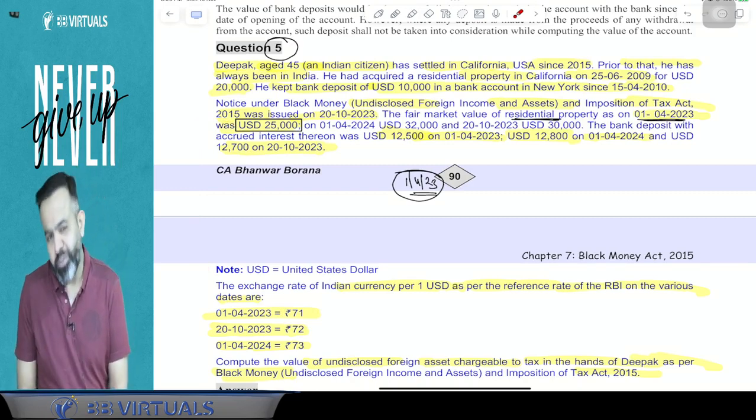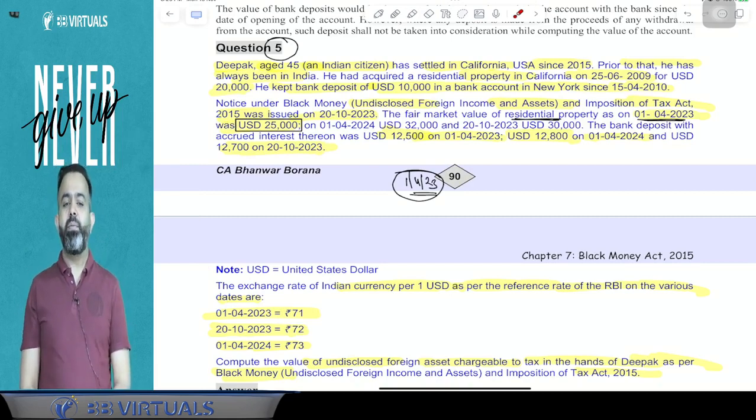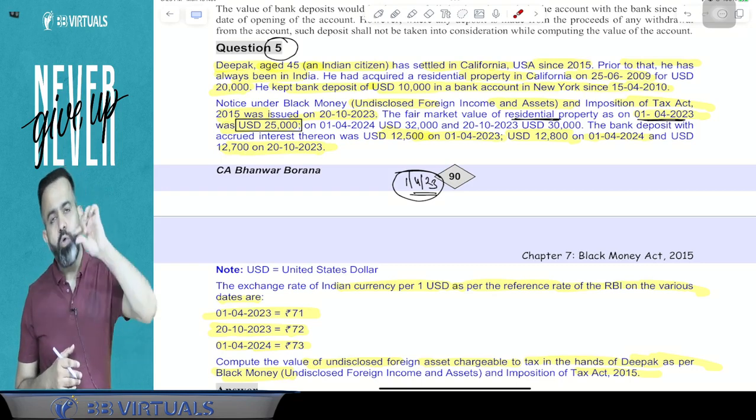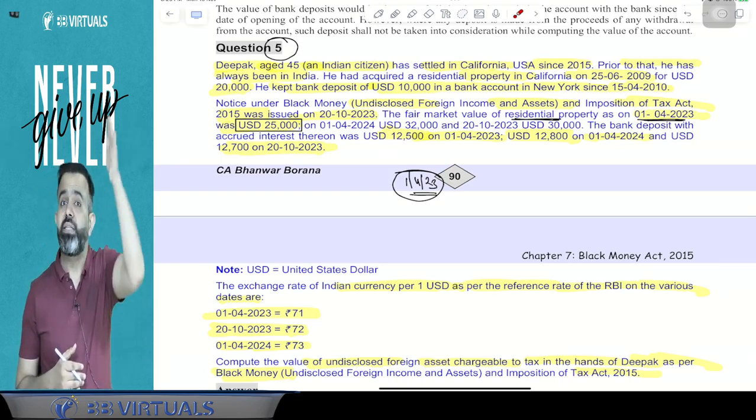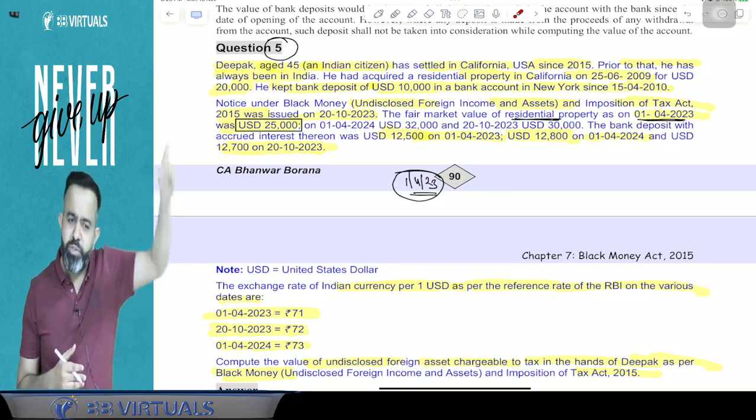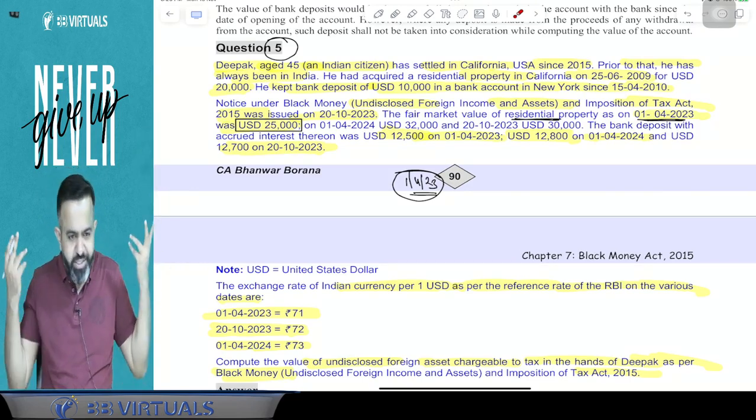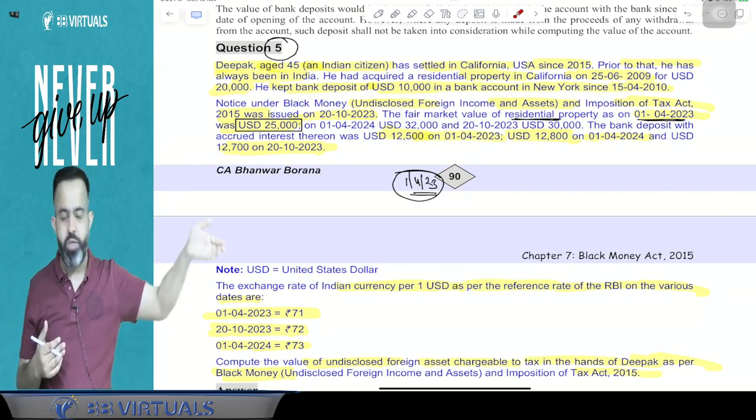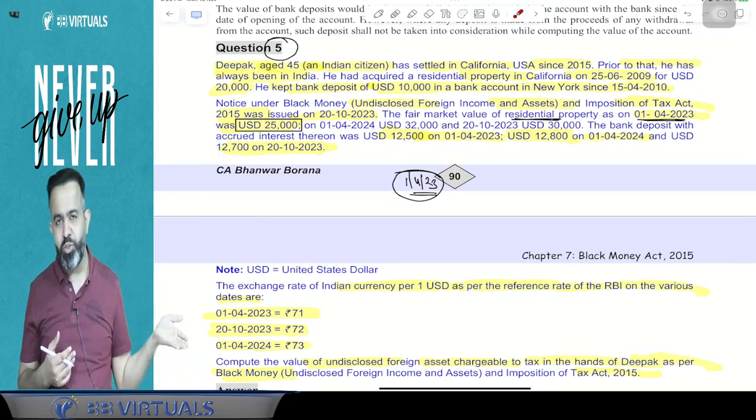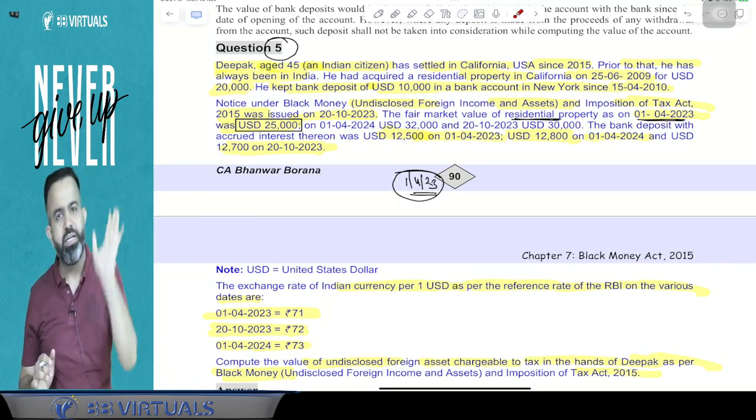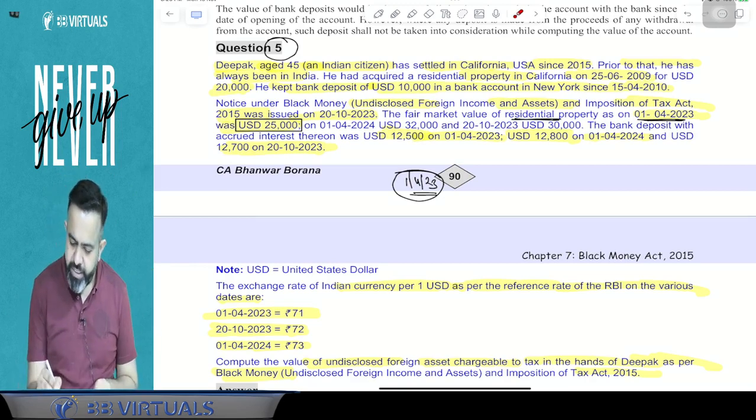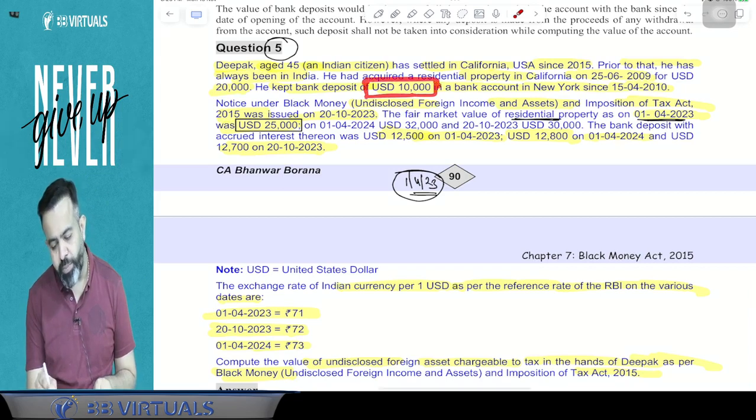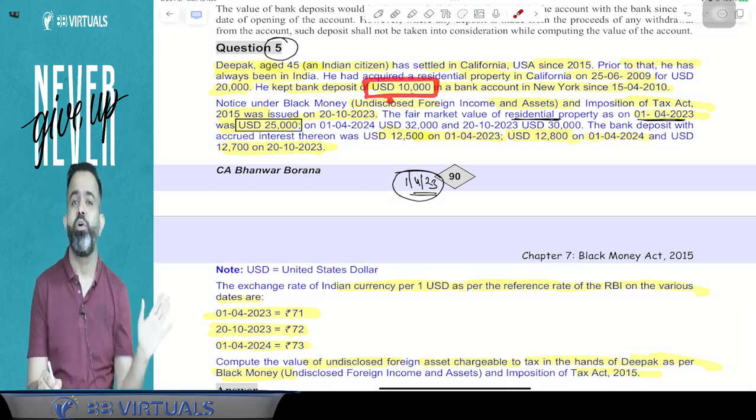But now the question is the bank account. There is one interesting part here. How to value the bank account? Bank account is very simple. Just take the deposit amount. Whatever deposit, just consider that. In case of a bank account, there is no need to check what the value is on 1st April 2023 or 1st April 2024 or on the date on which notice is issued. No, guys, we just have to take the deposit amount. So here the deposit in the bank account was only $10,000. So the bank account value will be considered as $10,000 only.